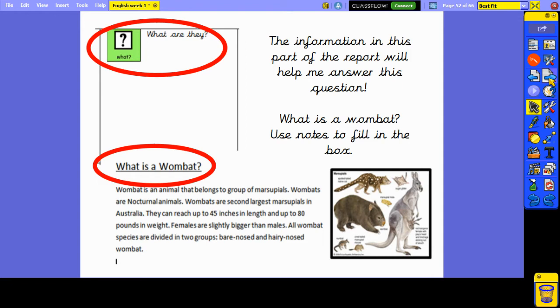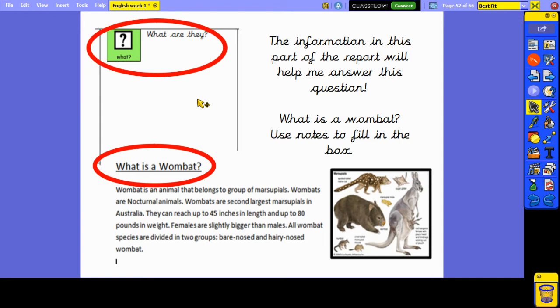I can use the subtitles in the report to help me quickly find the answer to this question. I don't need to read the whole report. I can find the subtitle, what is a wombat? And fill in this box.